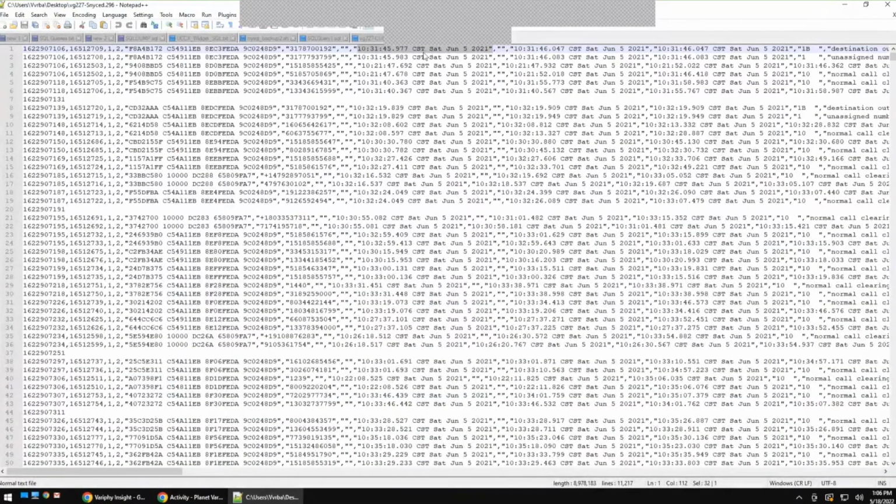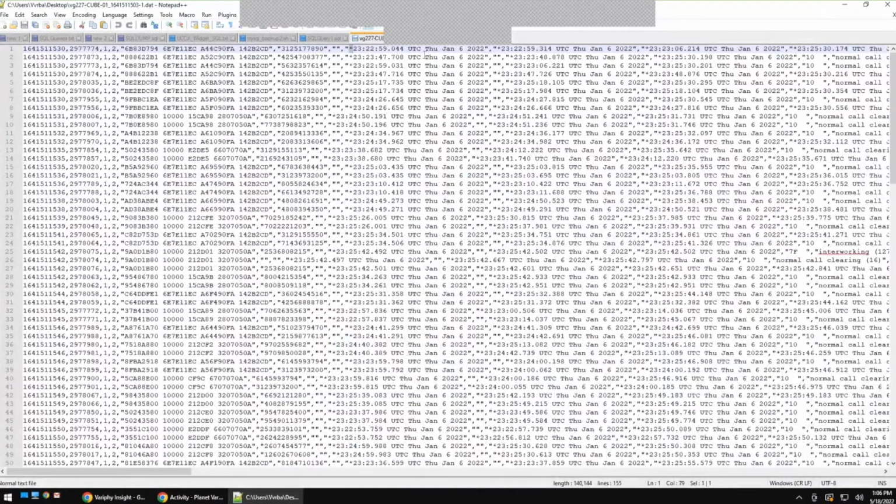Now you notice these are two different data files. This one has CST in front of it. The other one had UTC in front of it. And that's okay. That all depends on how your call manager is set. However, one thing to keep in mind is if you are going to be using the local time on your Cisco Cube device, you should be using the proper time zone so that the call data is getting flagged with the proper time zone as well.